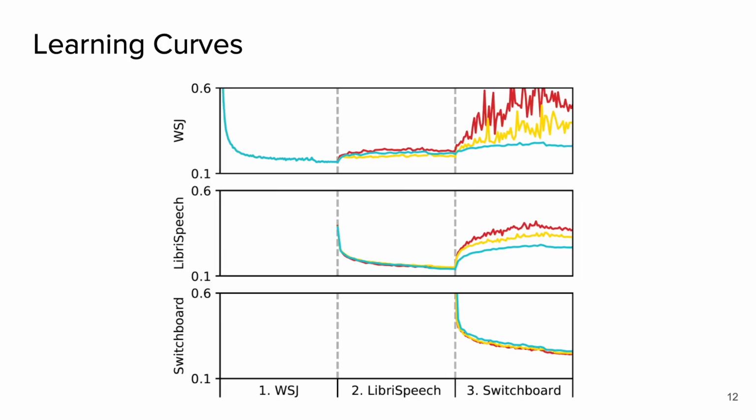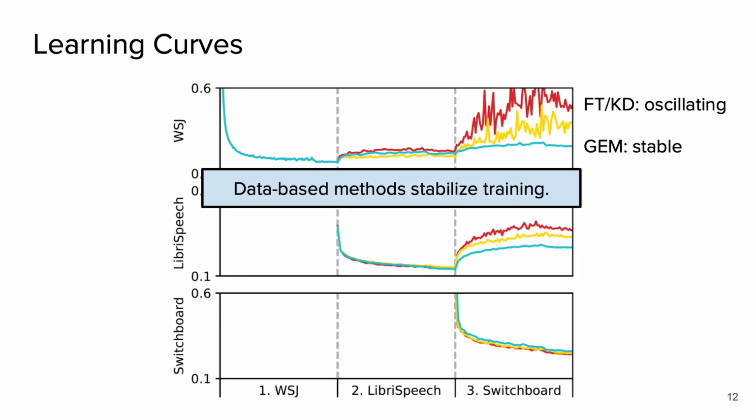We now inspect the learning curves. Fine-tuning and knowledge distillation oscillate severely during training, but GEM is more stable. So data-based methods stabilize training.